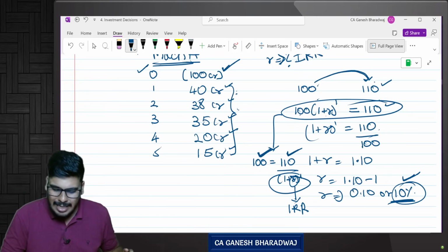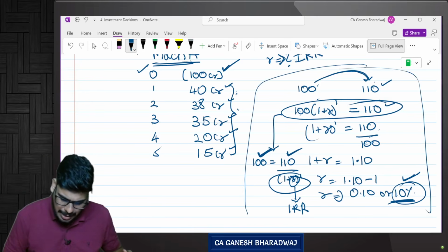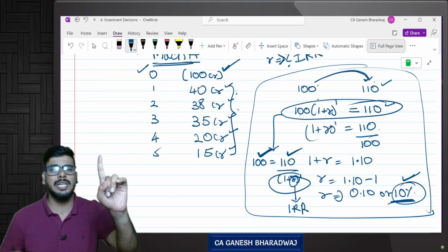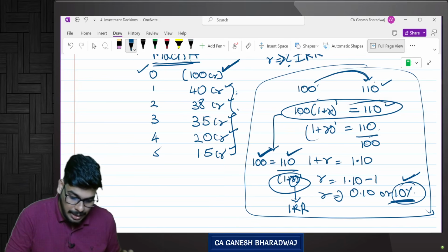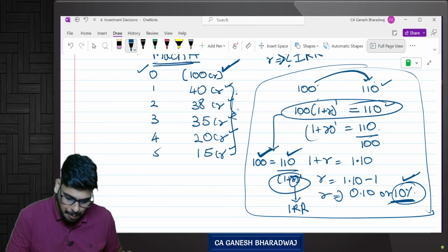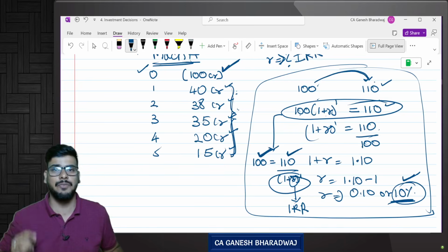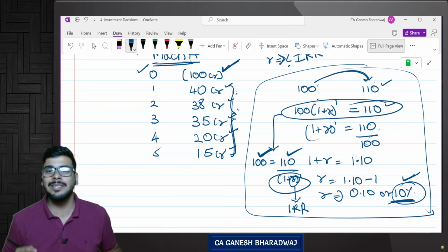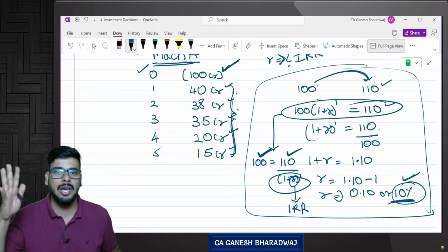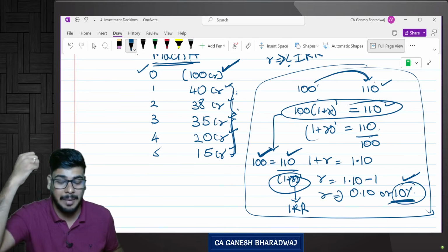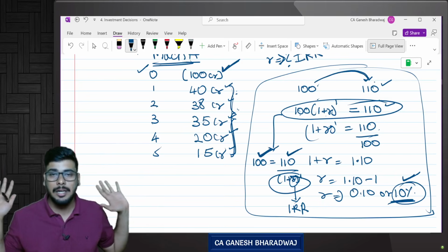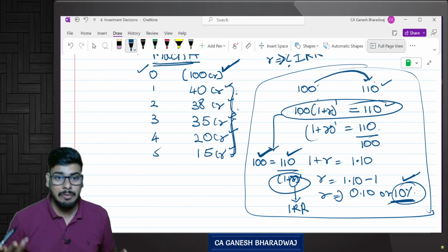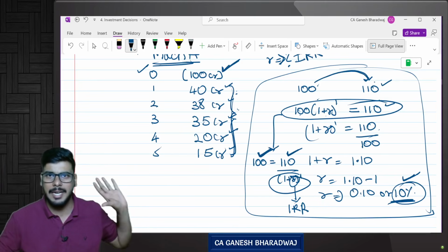Yes. Now, in this case, it was a very simple calculation. Why? Only one cash inflow, one cash outflow. Whereas here, there is one cash outflow followed by a series of cash inflows. Yes or no? Now, in this case, there is no formula method. There is actually no formula to calculate IRR till date. Are you clear with this? So then how will we calculate, sir? By using the trial and error method.